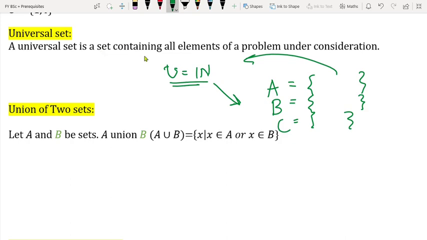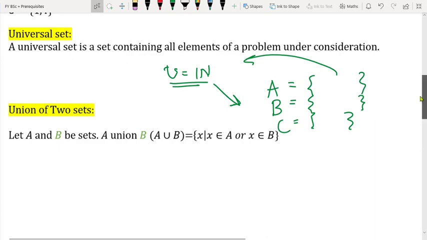A universal set is a set containing all elements of a problem under consideration. Okay, so whatever sets we are discussing, that universal set should contain all the elements from the sets that we are discussing, and it may happen that it may contain more elements than that also. Okay, so that is what I have told you over here, right?